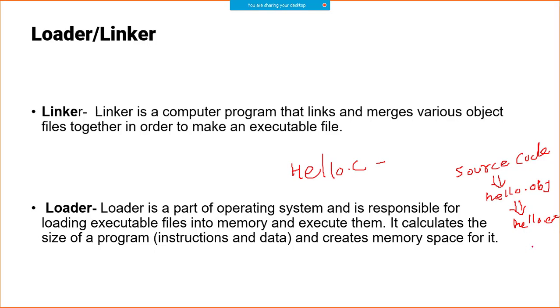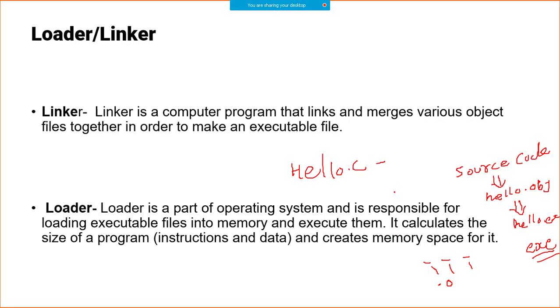I am saying exe for executable. And it's quite possible that when you write a program, you can write in multiple source files. So some functions can be written in multiple files, and as an output you can create multiple object files, .o files.